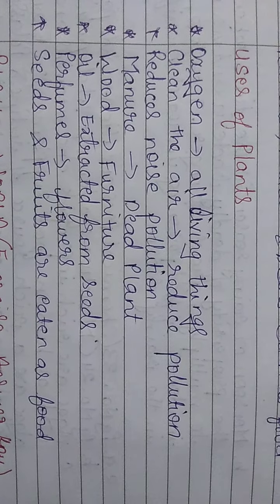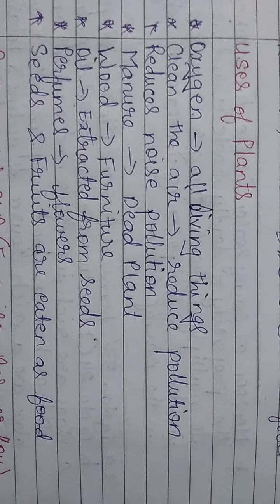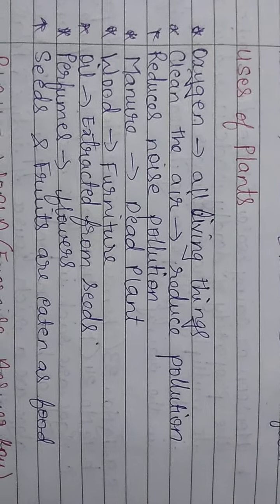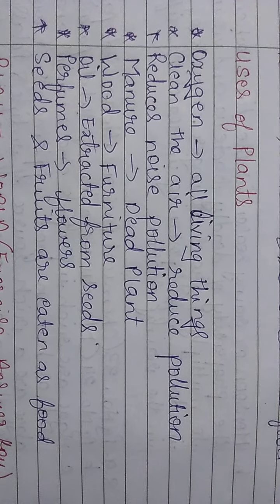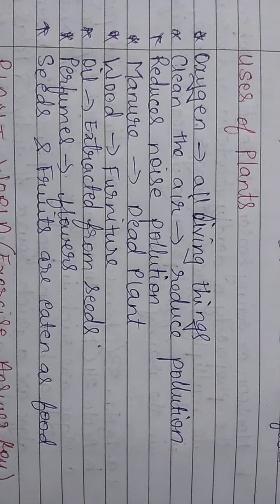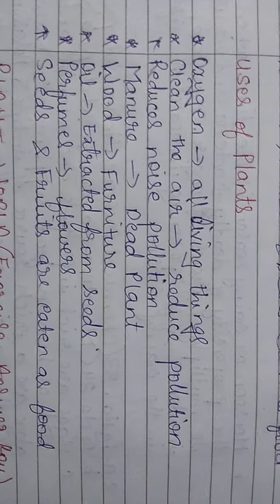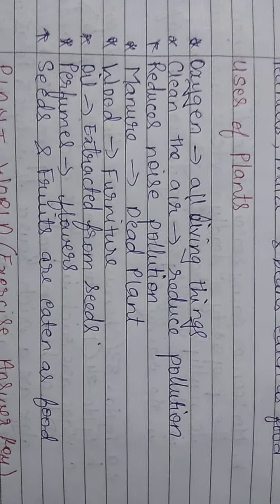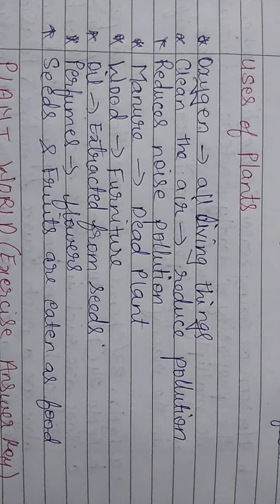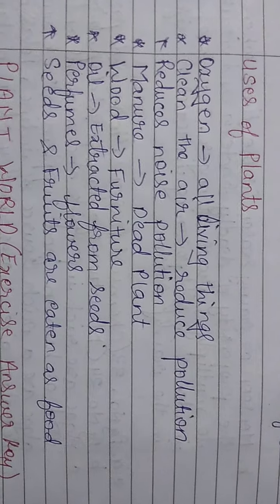Then seeds and fruits are eaten as food as well. We have seen that many seeds such as peanuts, maize, beans, etc. are eaten as food, and many fruits such as apple, grapes, banana are eaten as food. So we get all these from plants. So these are the uses of plants. There are many uses, these are some of them.